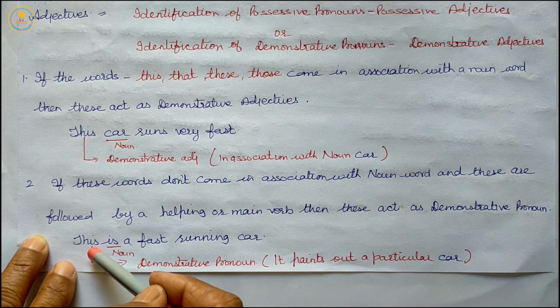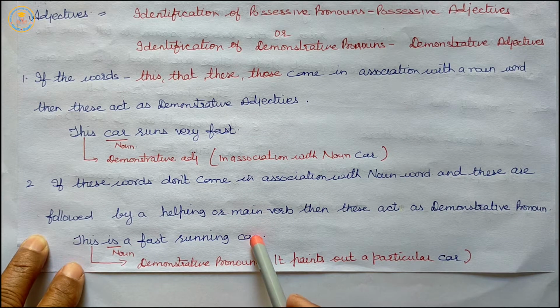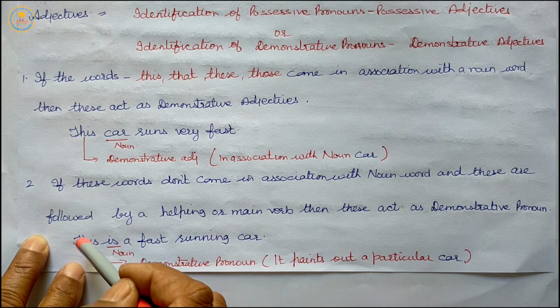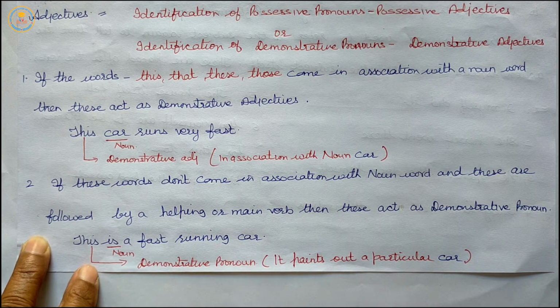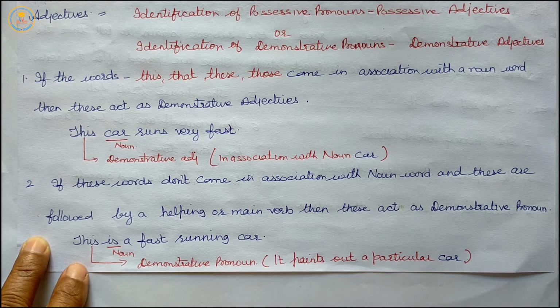Example, this is a fast running car. Here car is the noun and this is a demonstrative pronoun, it points out a particular car.